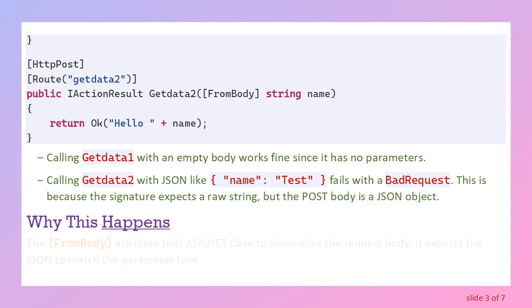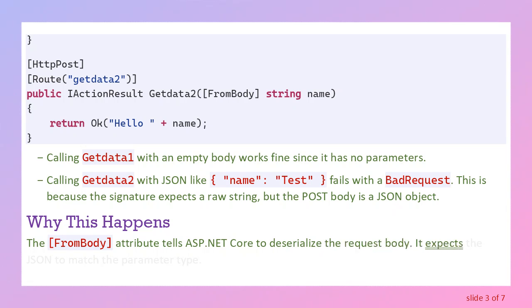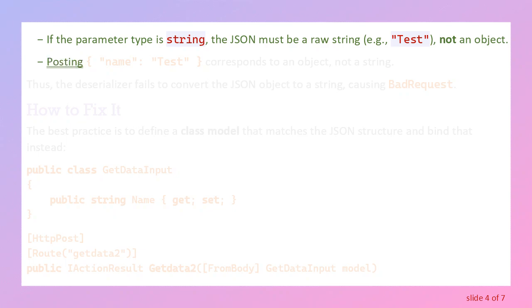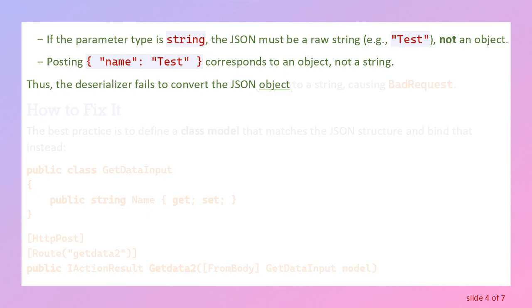Why this happens? The from body attribute tells ASP.NET Core to deserialize the request body. It expects the JSON to match the parameter type. If the parameter type is string, the JSON must be a raw string, example, test, not an object. Posting, name, test, corresponds to an object, not a string. Thus, the deserializer fails to convert the JSON object to a string, causing BadRequest.